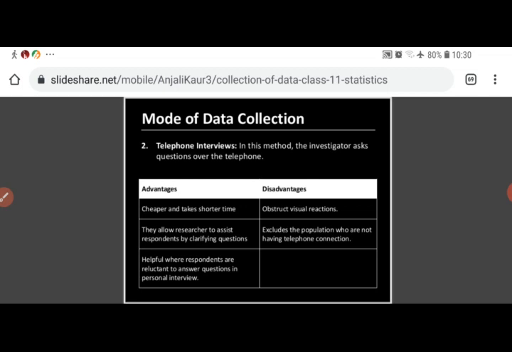They allow the researcher to assist respondents by clarifying questions. We can help the respondents by clarifying the questions. It may be possible that the questions may not be clear to the respondents, and by telephonic method we can clarify the questions in their own language also. If they are not understanding our language, in their own language we can clarify those questions, and accurate information can be collected.